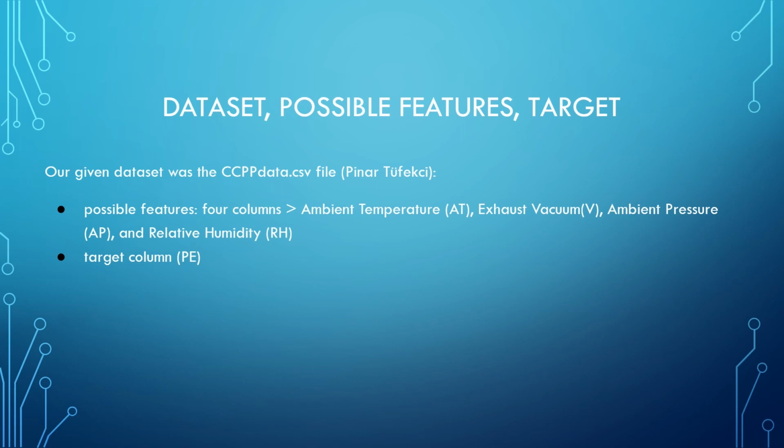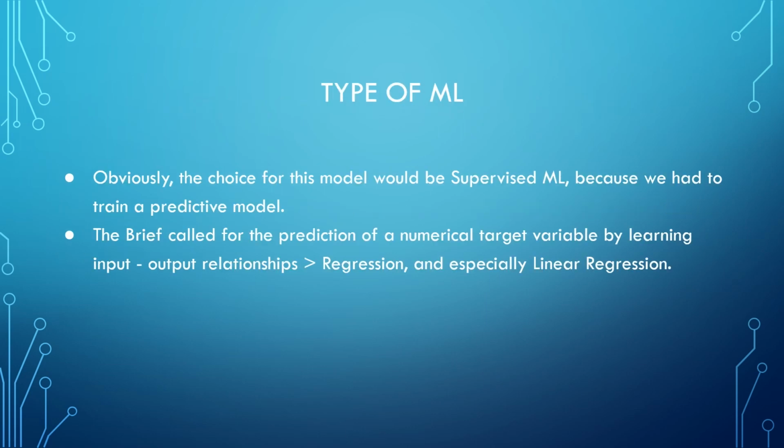We have the given dataset, and four possible feature columns: ambient temperature, exhaust vacuum, ambient pressure, and relative humidity. We also had the target column, and we had to determine which of the four columns would be the real features for our model to be trained.